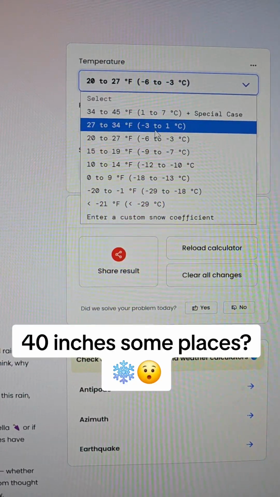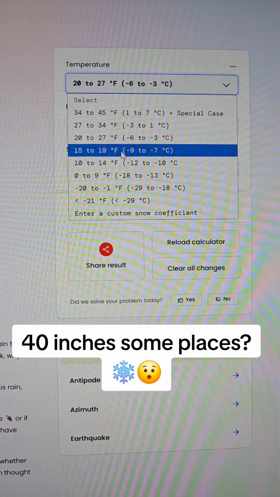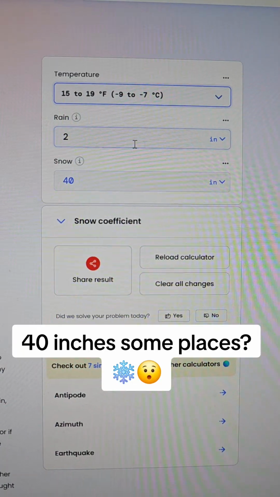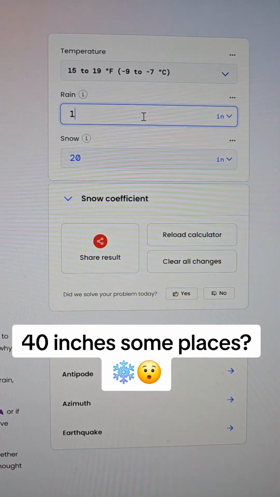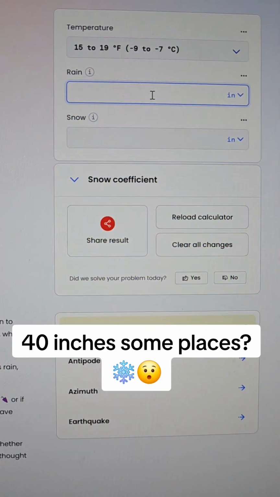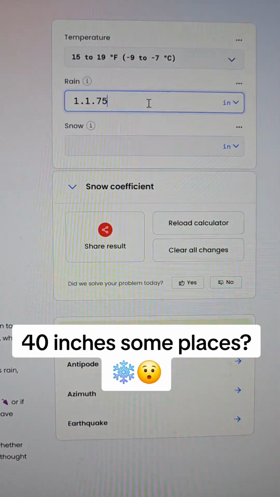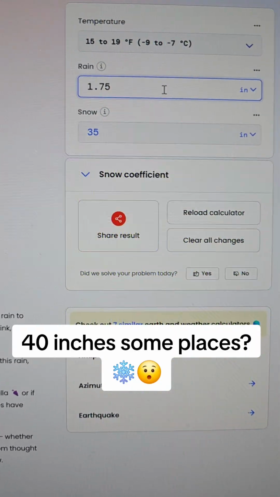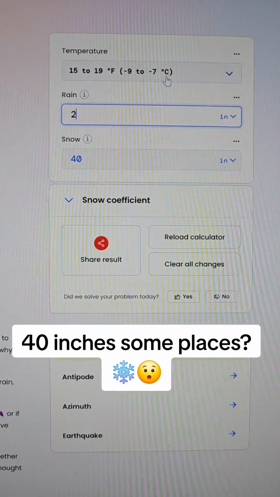I just looked. It said anywhere Saturday, Sunday, Monday, 23 to teen. So we'll go to 15 to 19. 40 inches of snow, 2 inches equivalent. Let's go back to 1 inch. 1 inch will be 20 inches. 1.5, 30 inches. 1.75. Ooh. It will be 35. And of course, we just did 40 inches of snow equivalent.